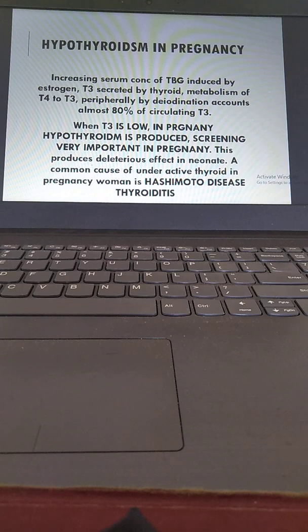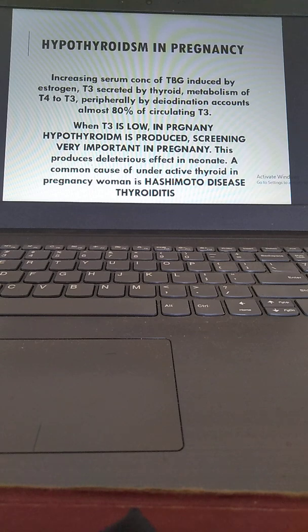So hypothyroidism in pregnancy we can discuss over here. Increased serum content of TBG by estrogen. So in pregnancy, TBG, thyroglobulins are being induced by estrogen. T3 is secreted by the thyroid, and the conversion of T4 to T3 peripherally by deiodination accounts for almost 80% of the circulating T3.